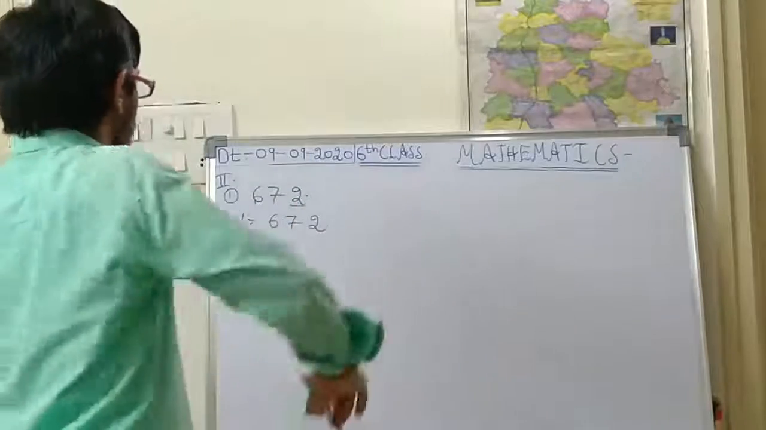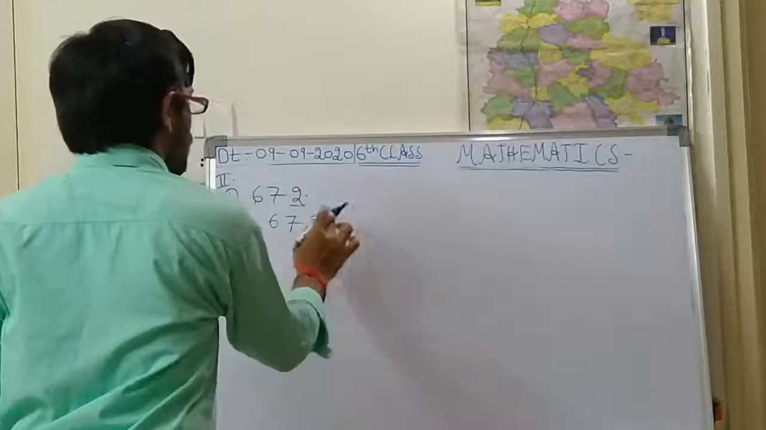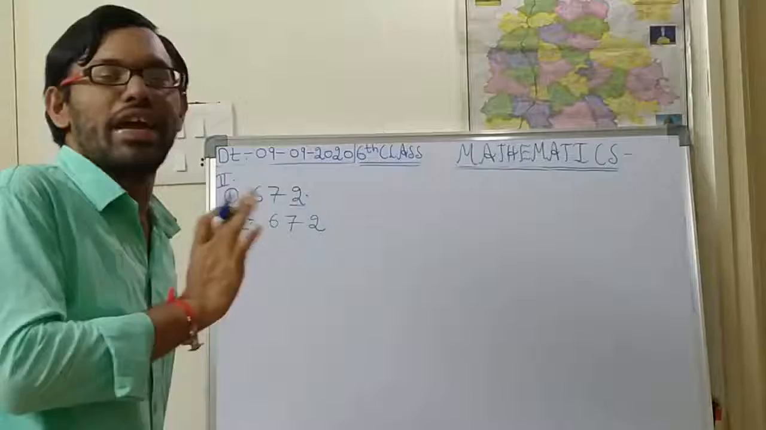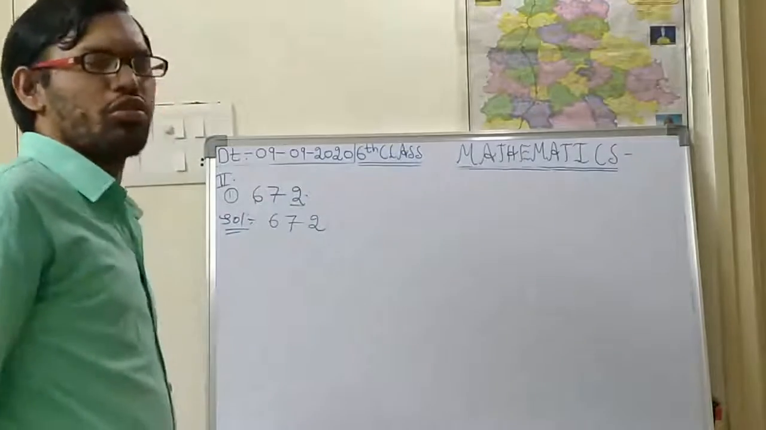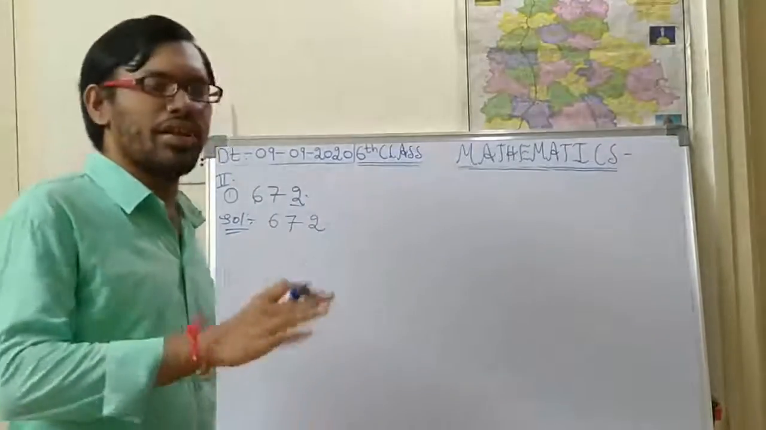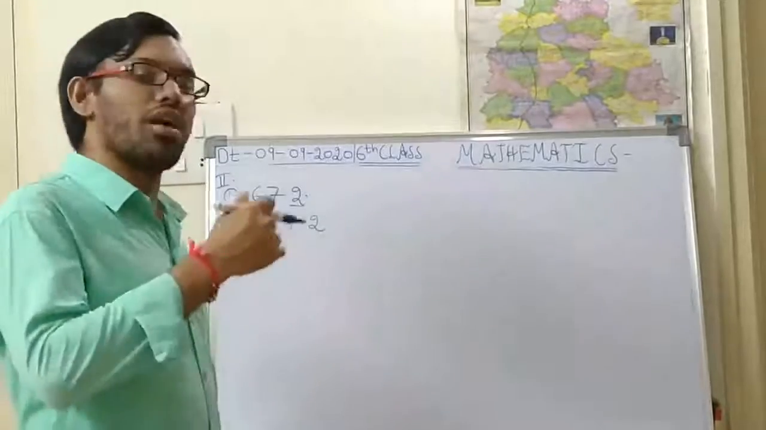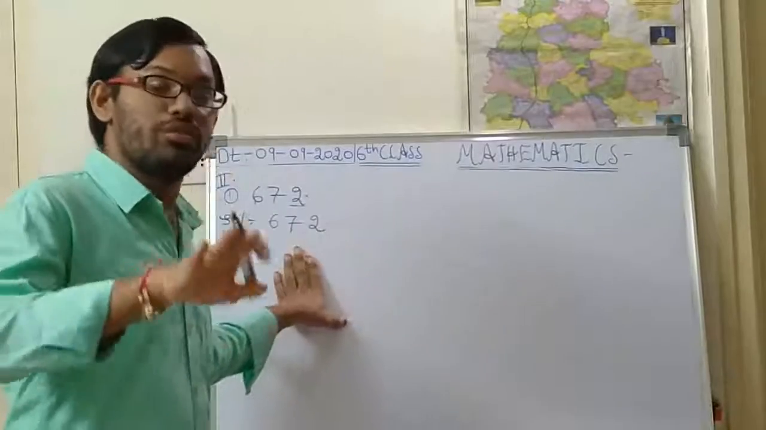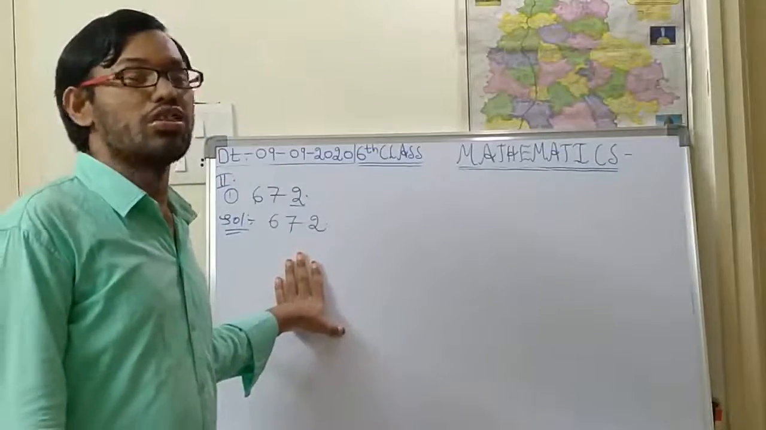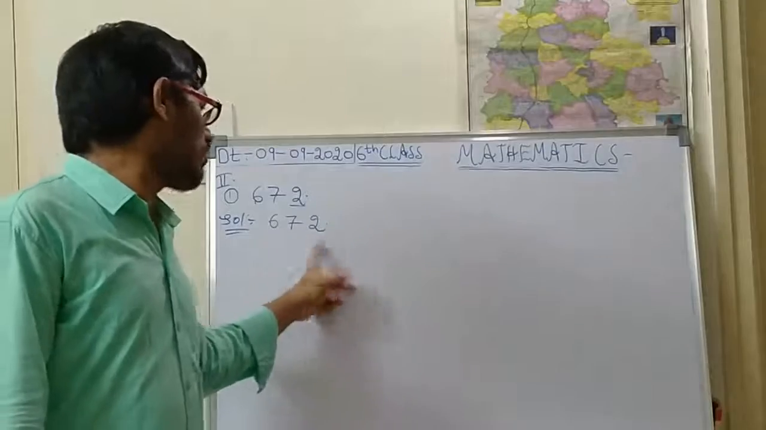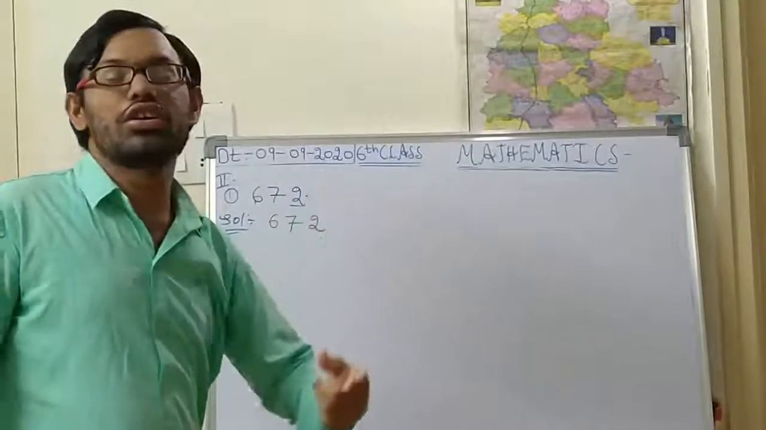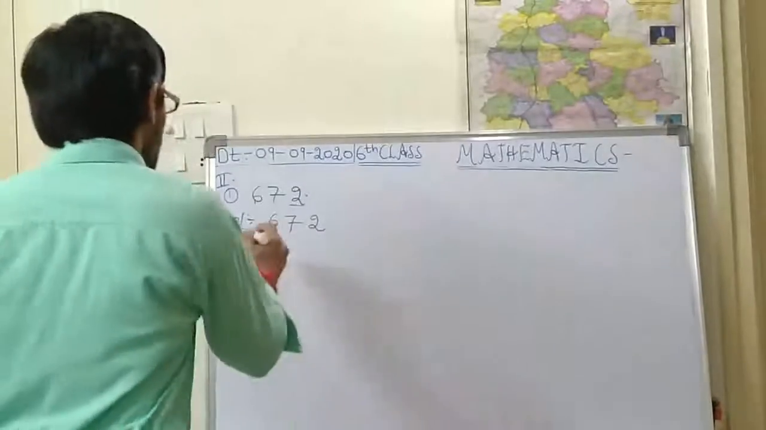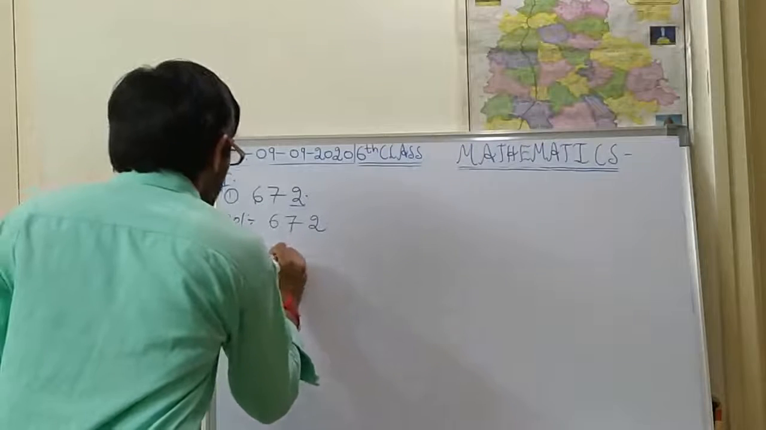First you are supposed to check whether this number is a multiple of 9 or not. What is the divisibility rule for 9? If a number is divisible by 9, then the sum of the digits of the number also should be divisible by 9. Whatever result you get from the sum of the digits should be divisible by 9.